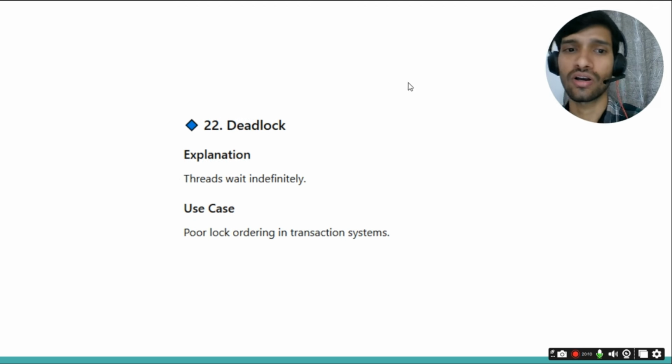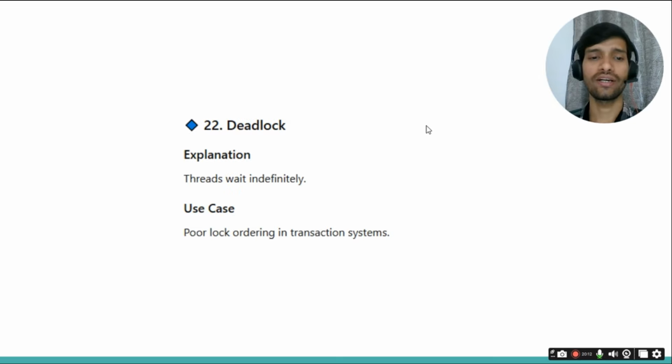Then what is deadlock? Deadlock you can think of like this: if two resources are acquired by two different threads, and each thread wants the other resource, which is already acquired, then this deadlock condition will occur.